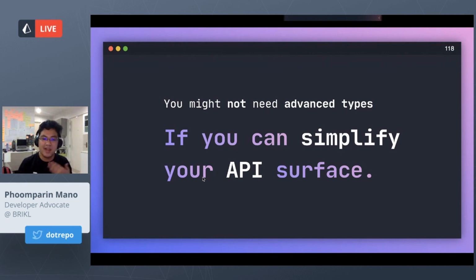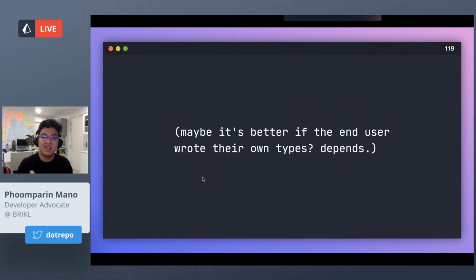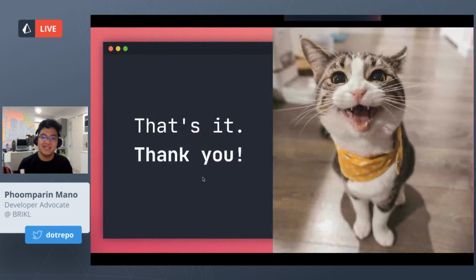So my recommendation is to type your API first and then implement it later. Because most people who are newcomers to TypeScript usually just write the code first and then try to type it later. And that's not going to scale. And yeah, maybe it might be even better if the end user just wrote their own types. Maybe that will get rid of the complexity. It really depends. So I'm going to end with a closing note.